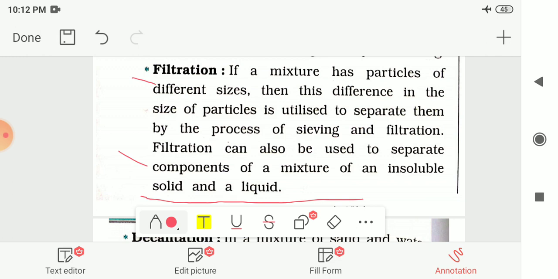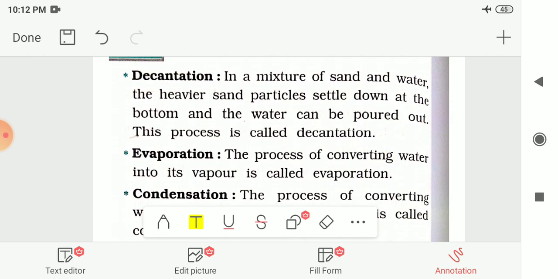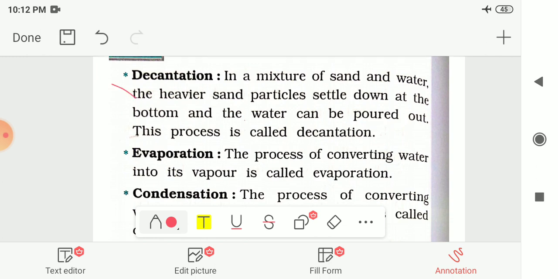That means if one component is in solid state and another one is in liquid state, then we can use this filtration method. The next method we had seen is decantation. In a mixture of sand and water, the heavier sand particles settle down at the bottom and the water can be poured out. This process is called decantation.